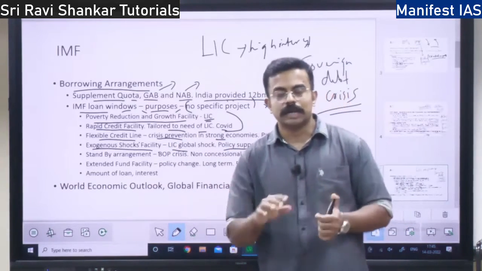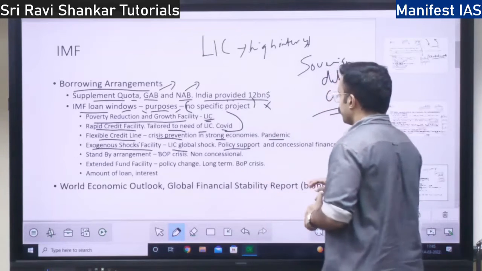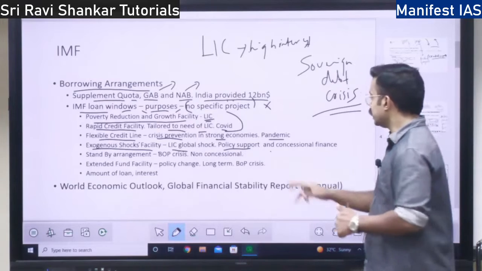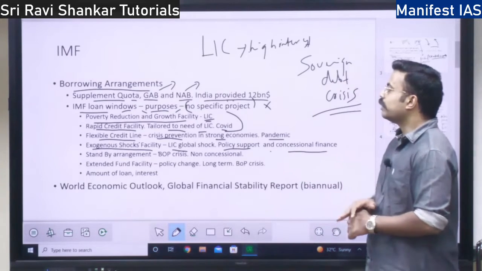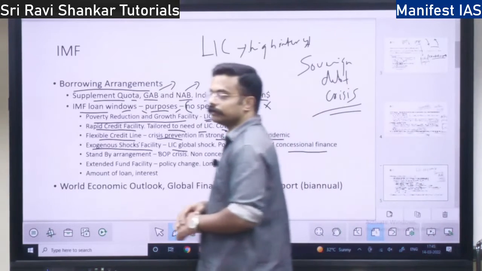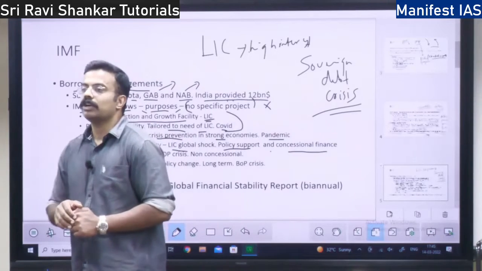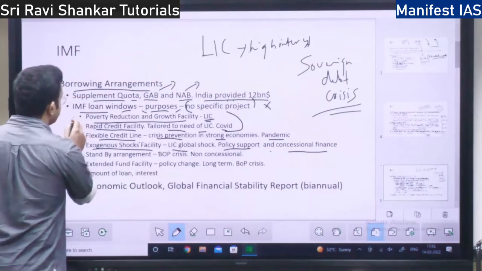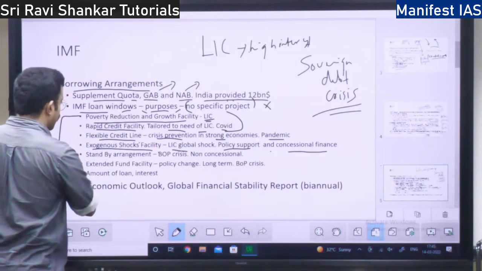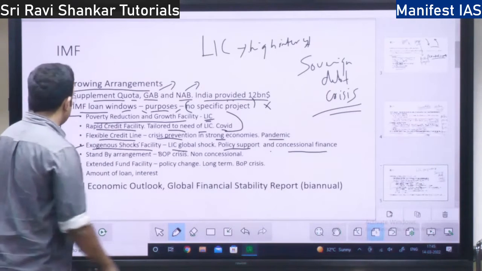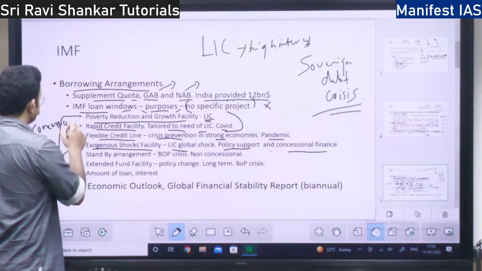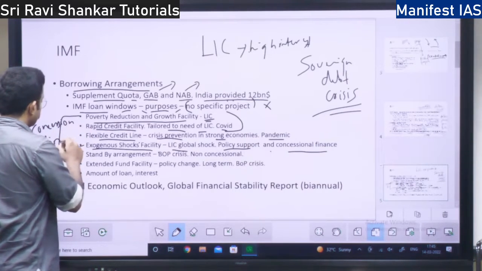That policy prescription is also given by the IMF, and they give concessional finance, meaning finance at low interest rate. Only under the Poverty Reduction and Growth Facility and the exogenous shocks facility do you get concessional finance at less interest rate, not under any other facility, right?